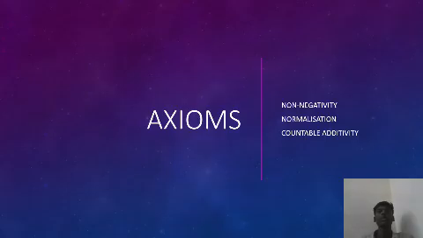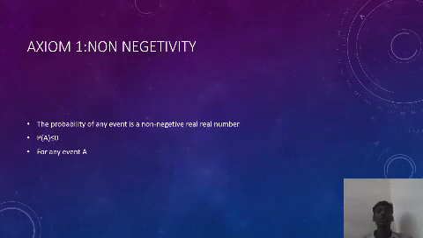These are the three main axioms of probability: non-negativity, normalization, and countable additivity. Here, the first axiom is non-negativity. The probability of any event is a non-negative real number. It means the probability of any event cannot be negative. Mathematically, P of A is always greater than or equal to 0 for any event A.